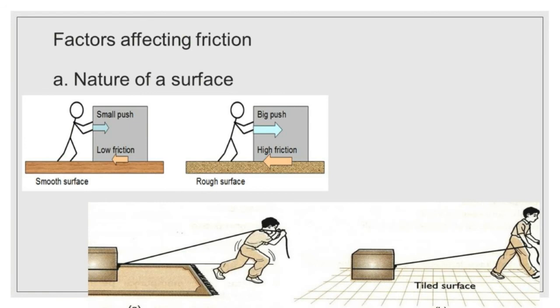Factors affecting friction. First one, nature of a surface. Look at the picture. A person in picture A pulls the object very hard on the rough surface, and the person in picture B pulls the object very easily on the tiled surface. What's the reason? The smooth surface produces low friction, so we need only a small push. The rough surface produces high friction, so we need a big push or pull.